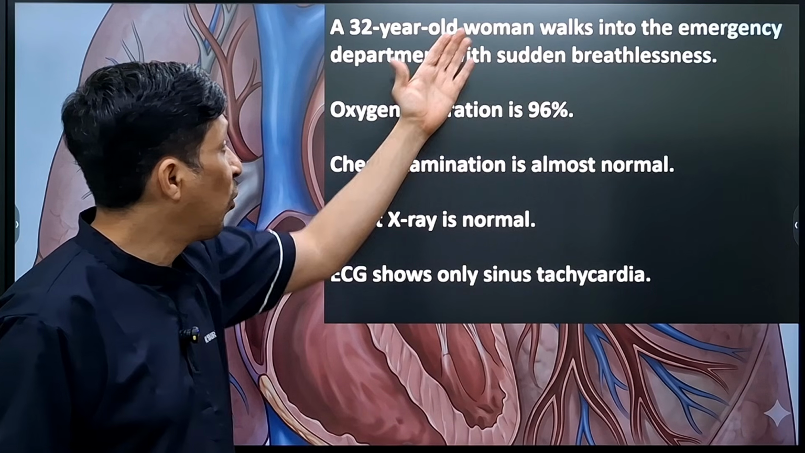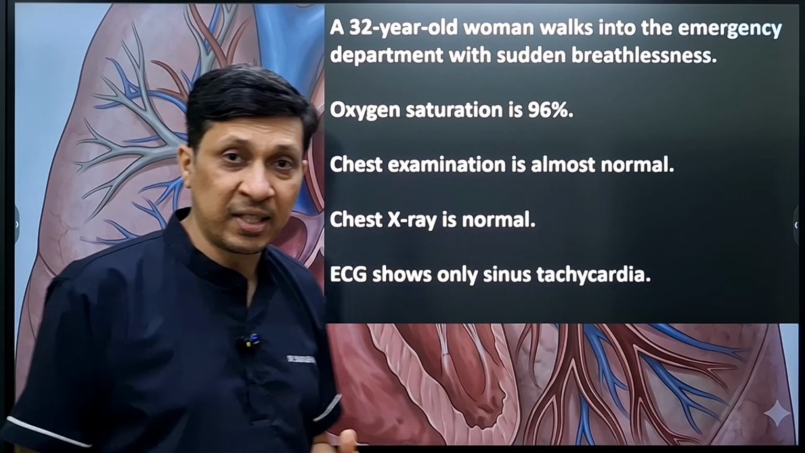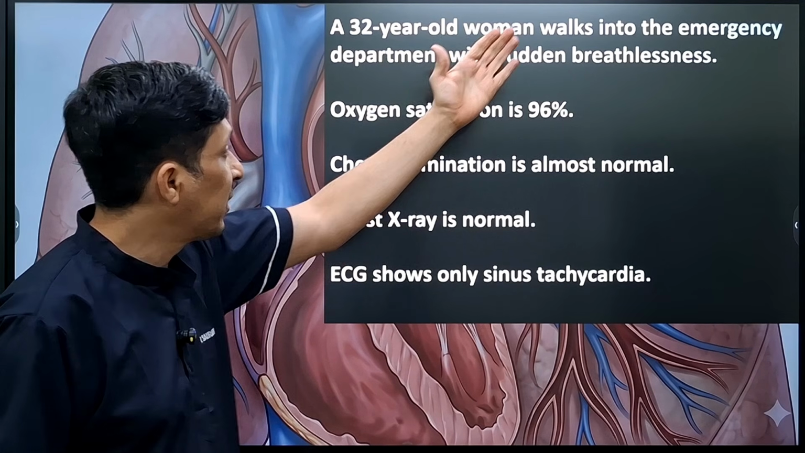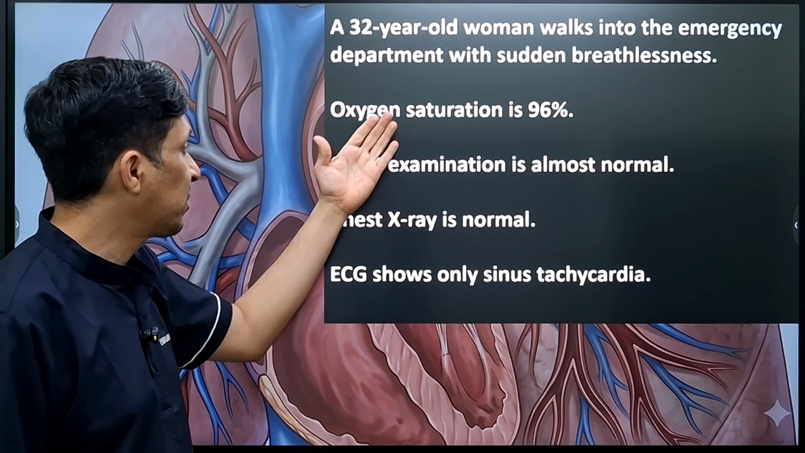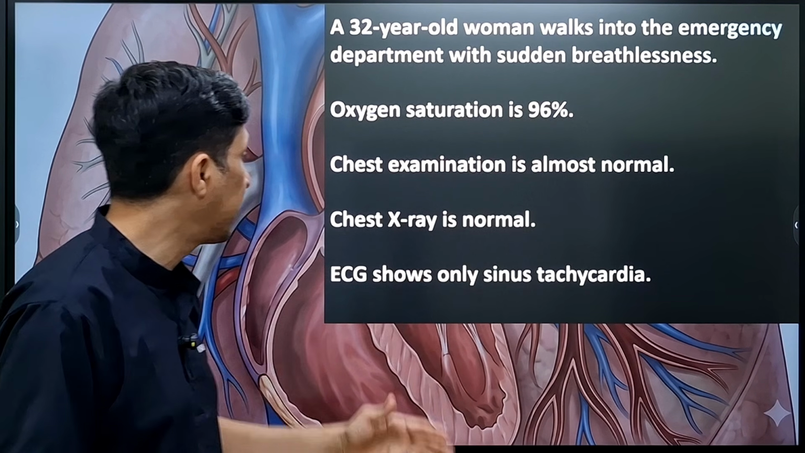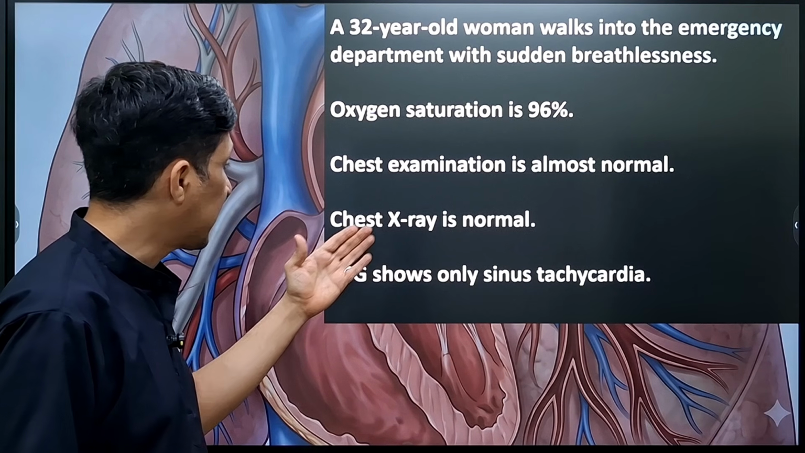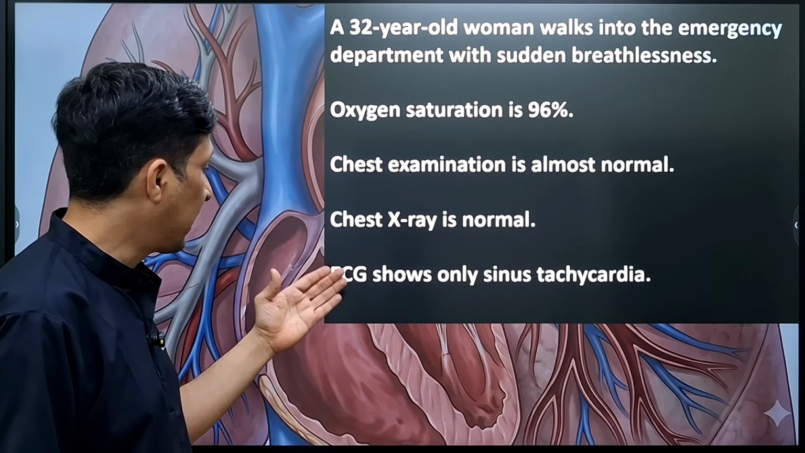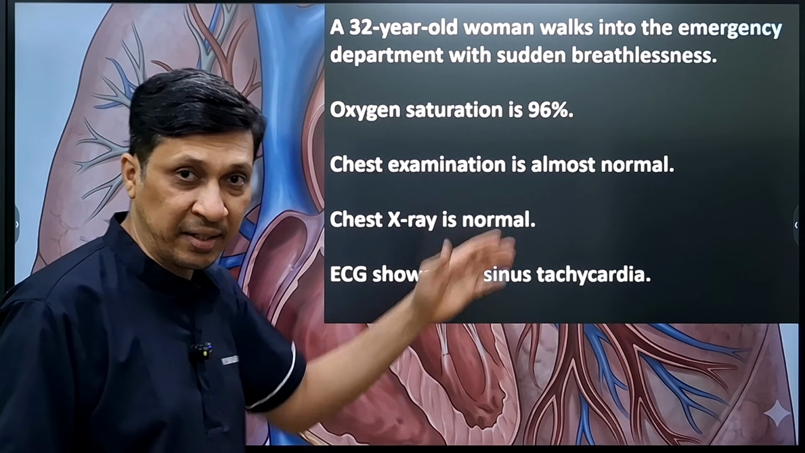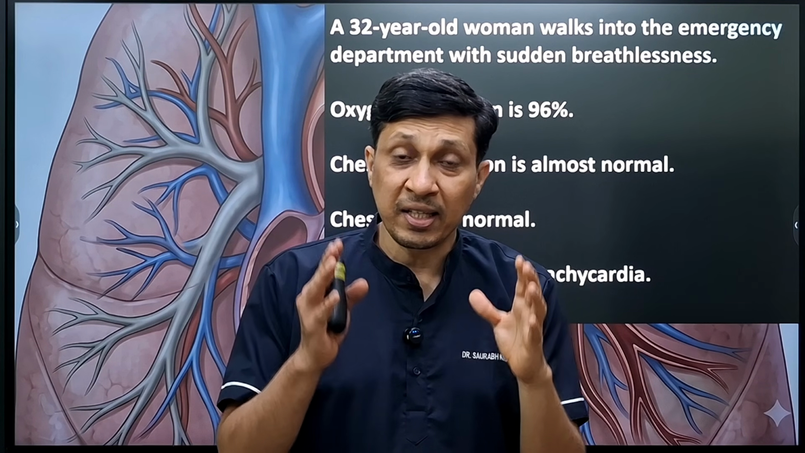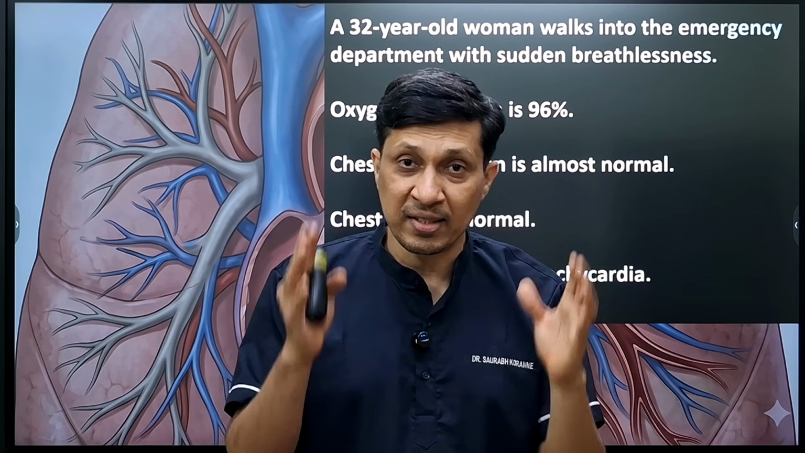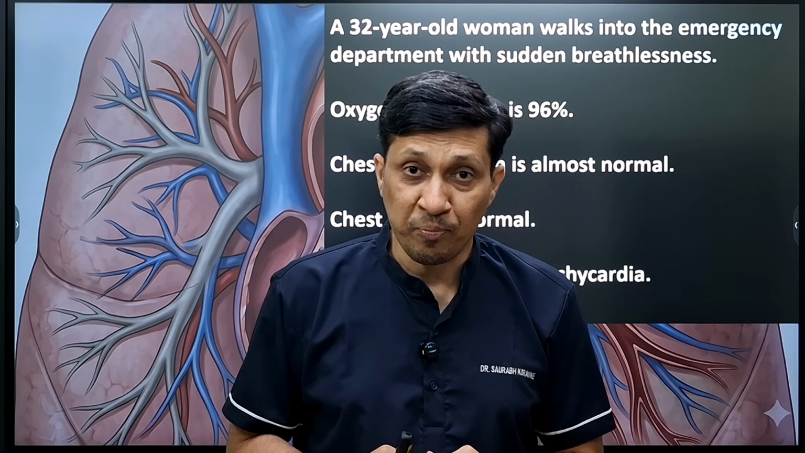A 32-year-old woman walks into the emergency department with sudden onset breathlessness. Her oxygen saturation is 96%. Her chest examination is almost normal. Her chest X-ray is also normal, and ECG shows only sinus tachycardia. This patient is diagnosed as a patient of anxiety and sent home.